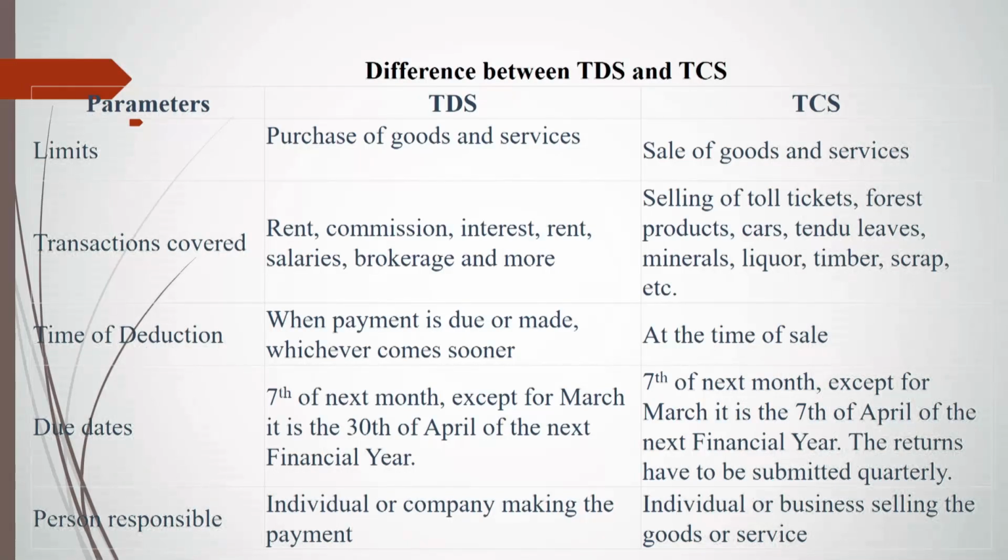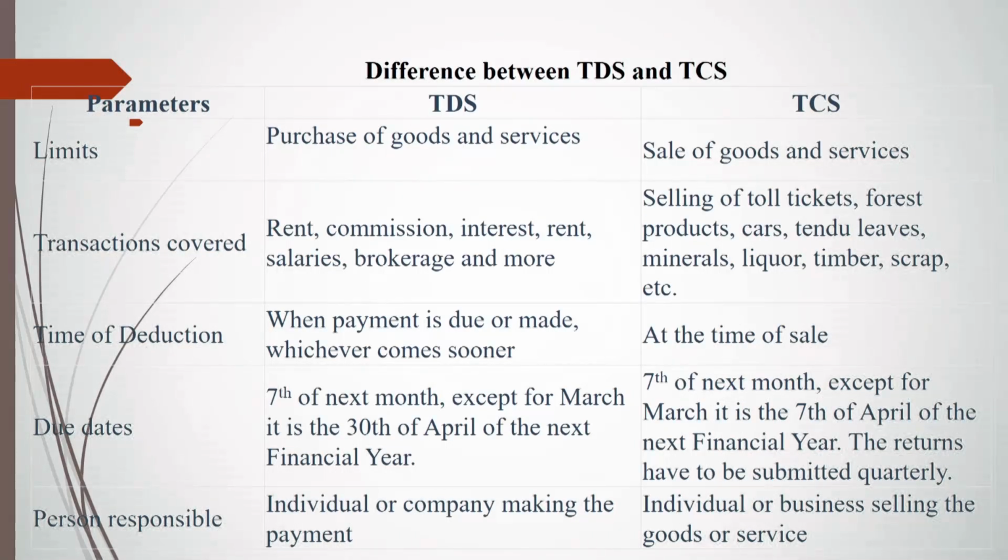Dear students, due dates. In the case of TDS, the due date will be the 7th day of the next month, except March, for which it is the 30th of April of the next financial year. So dear students, this is the due date parameter that you will need to know. In the case of TCS, it is the 7th of the next month, except March, for which it is the 7th of April of the next financial year. The returns have to be submitted quarterly.